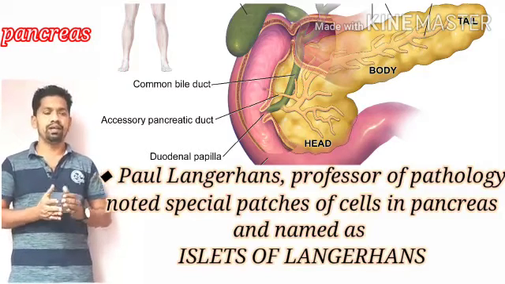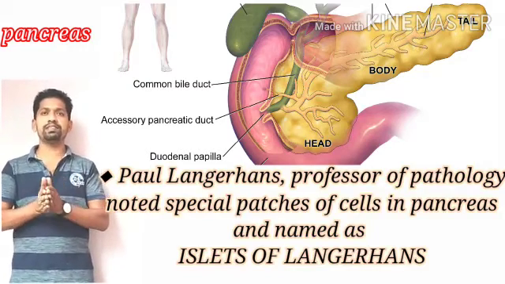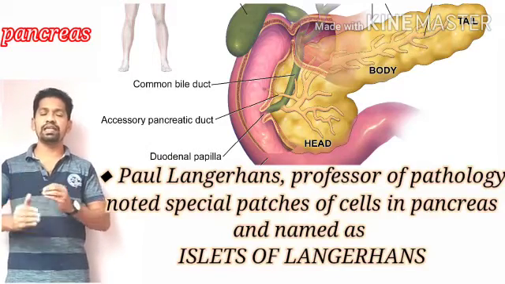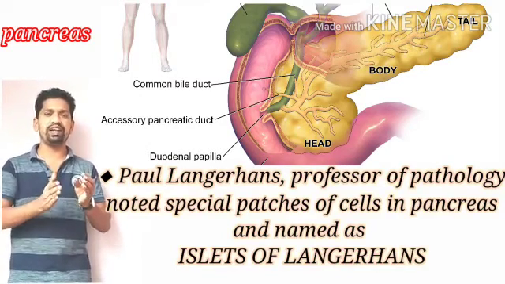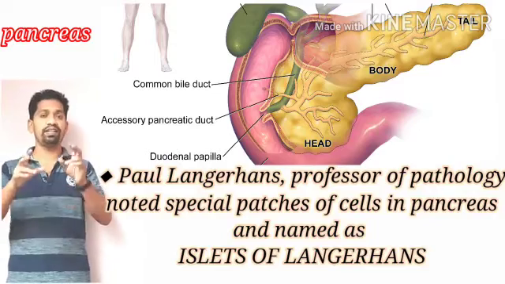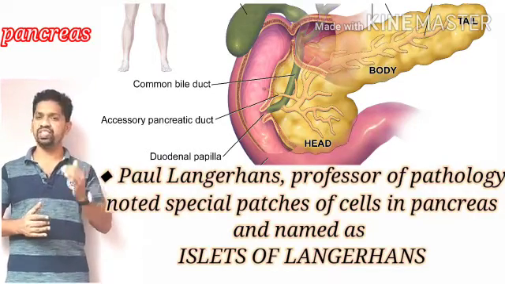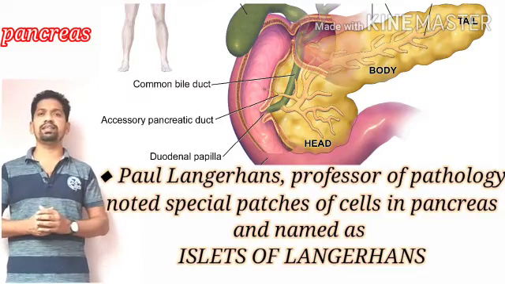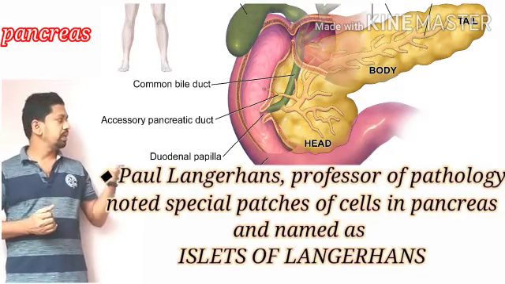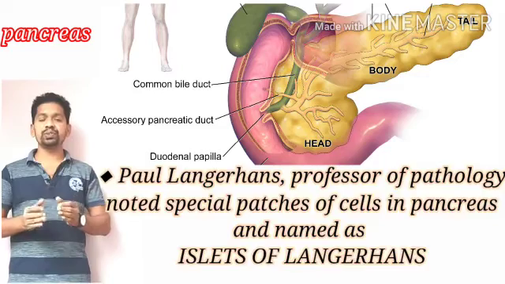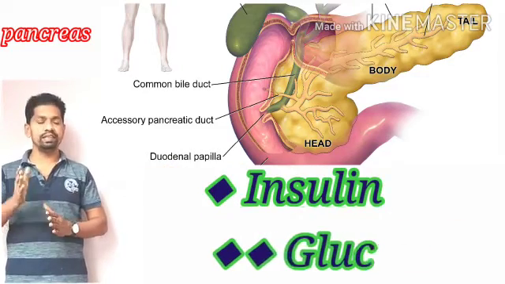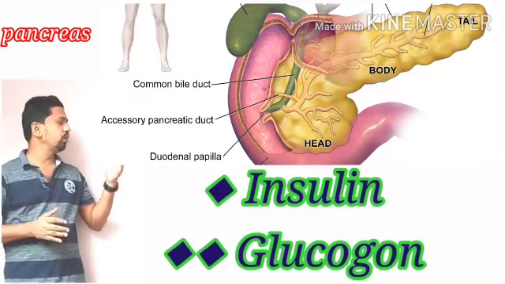Later on, by doing various experiments, Paul Langerhans as well as some more scientists finally found out the importance of the pancreas in the endocrine system. Now the pancreas secretes 2 important hormones. They are insulin and glucagon.